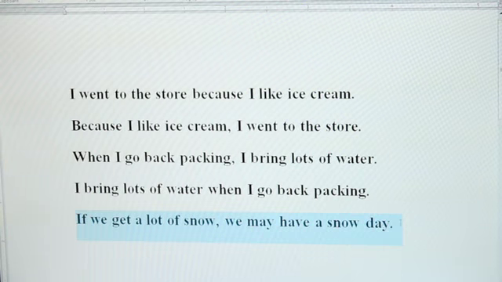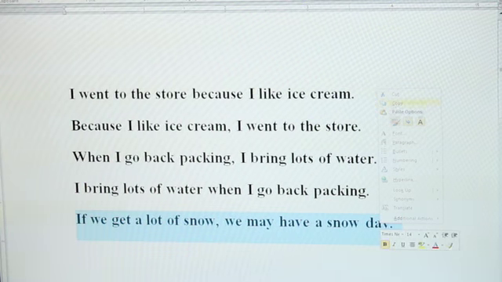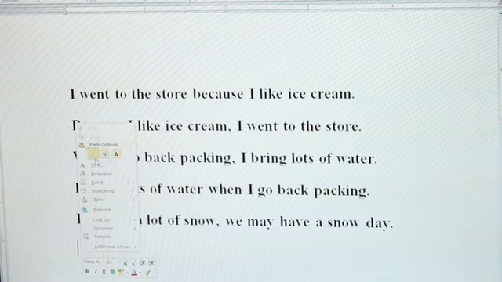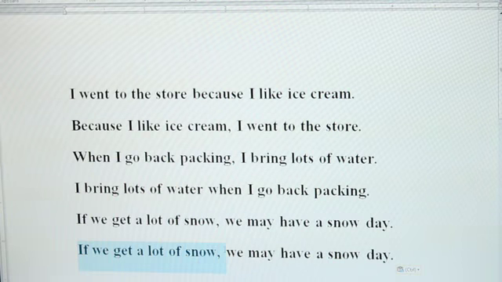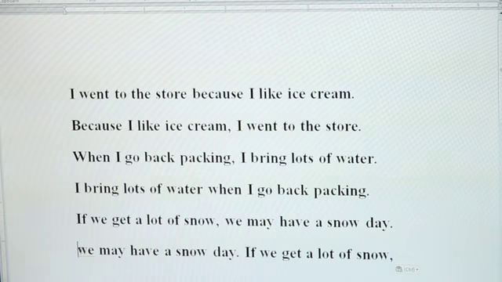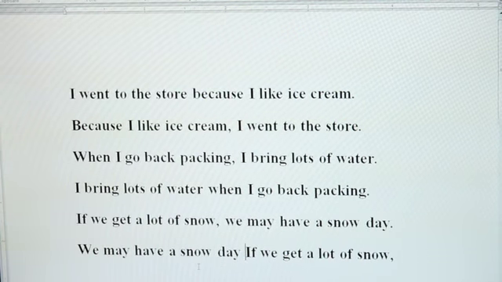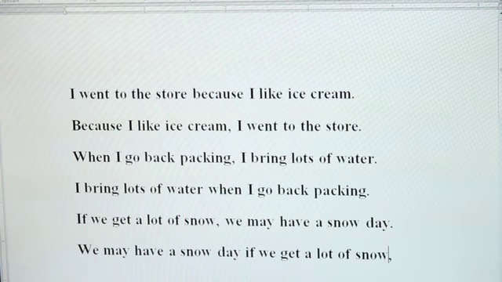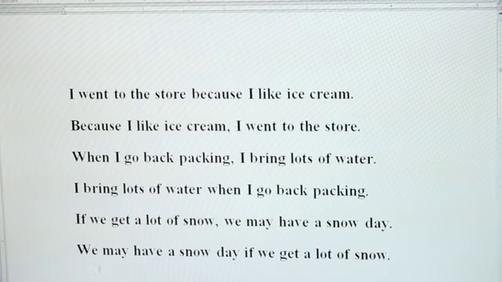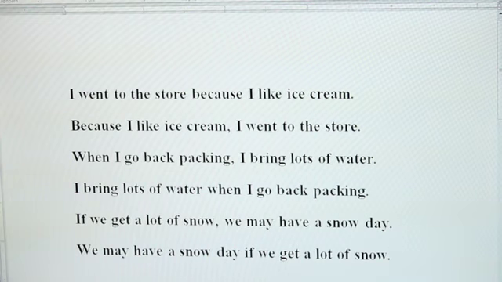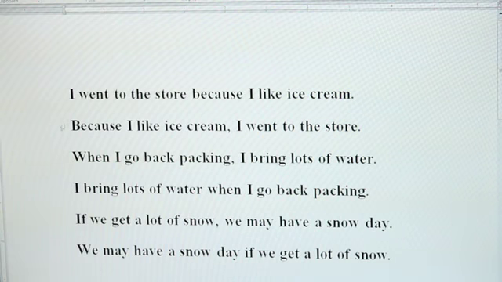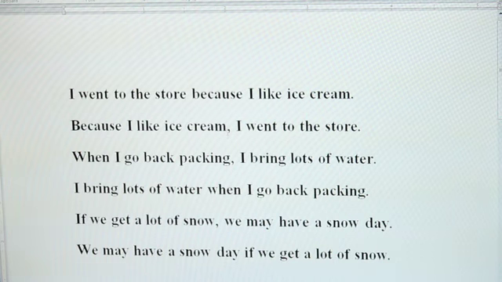And once again, if I reverse that sentence, I won't need the comma. So I can start with, we may have a snow day if we get a lot of snow. So those are just some helpful hints to start you on the way of punctuating your complex sentences. So all of these are examples of complex sentences, and it just depends on whether the dependent clause comes first or the independent clause comes first, whether you have a comma there or not.